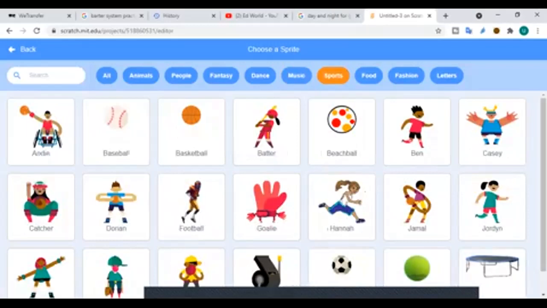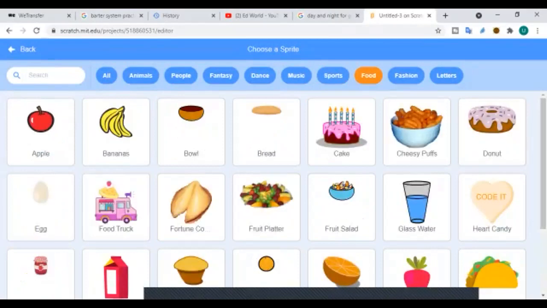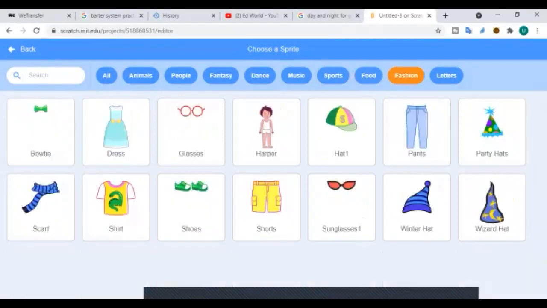Then we have sports related things, like basketball, baseballs, football, and some characters who are playing sports. If we talk about food items, we have pictures of those as well. We have fashion related things, like pants and winter hats. See, the colors or designs of the pants are changing. Then we have different types of hats. I like this bear one.